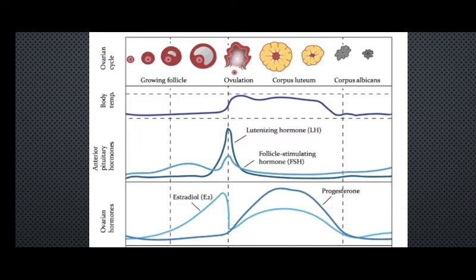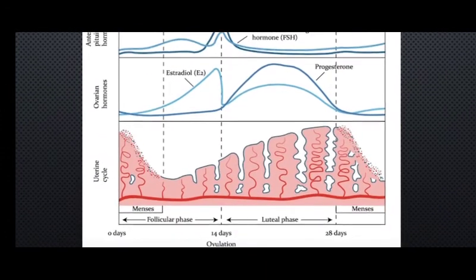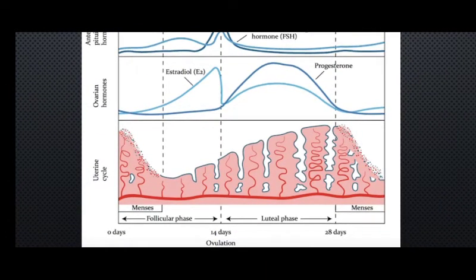Okay, so what happens due to that progesterone? Well, now you need to learn about the uterine cycle. From day 0, actually I'll come to day 0 afterwards, you see from day 7 right there, there is an increase in mass of the entire uterine wall, isn't it? There is a continuous increase in the mass and size of the uterine wall. During that period of time, the endometrium keeps on increasing in size.